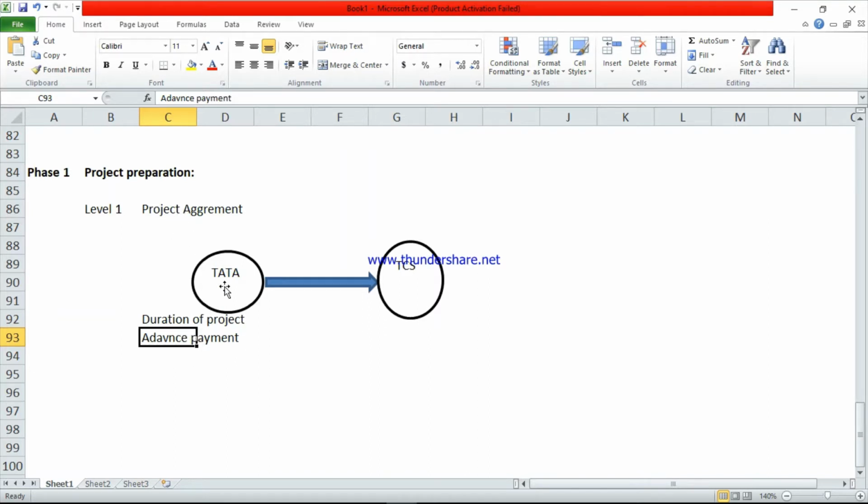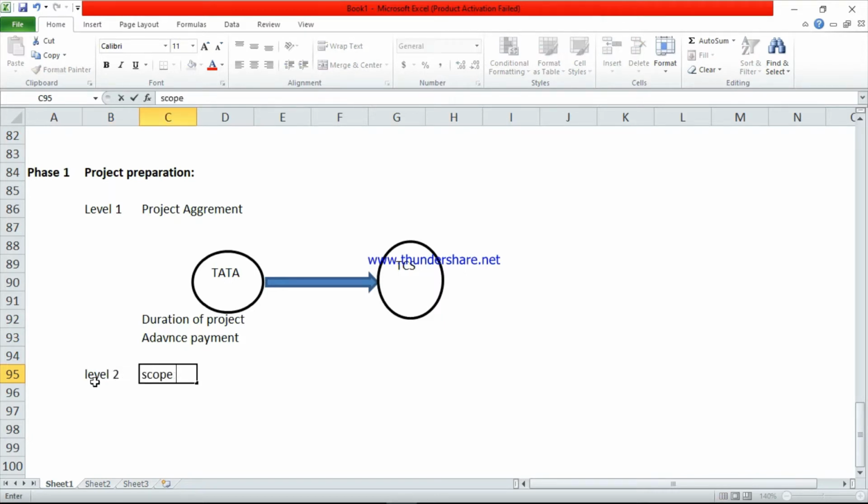They will make an agreement, and both parties have to sign. So level 1 contains this kind of agreement, duration of the project and advance. First they will charge the advance payment. After 30% completion of the project, again TCS will charge money from Tata. So this is level 1 and the second one is level 2.